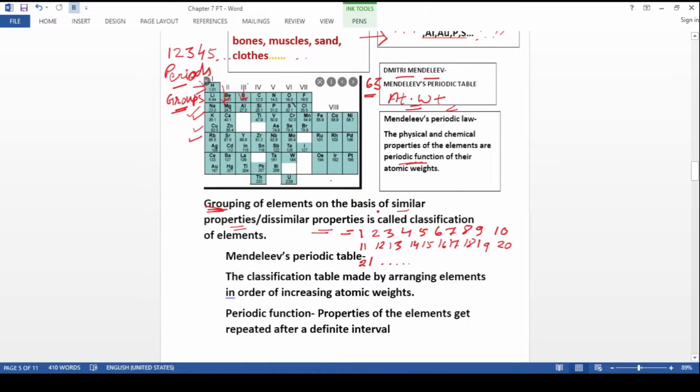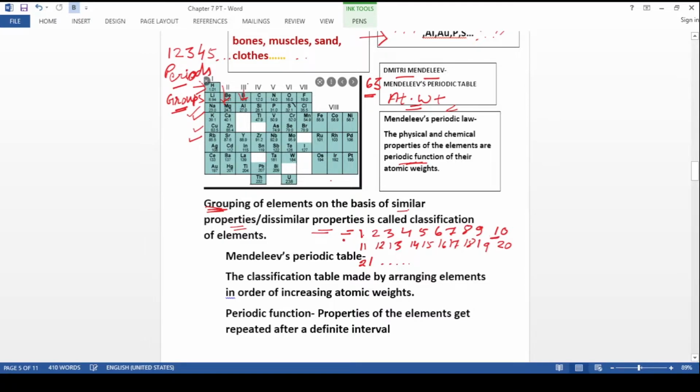While arranging elements in this order, he observed that properties of the elements changed from one to the next, from 1 to 2, 2 to 3. Properties kept changing from 1 to 10 in the first line.